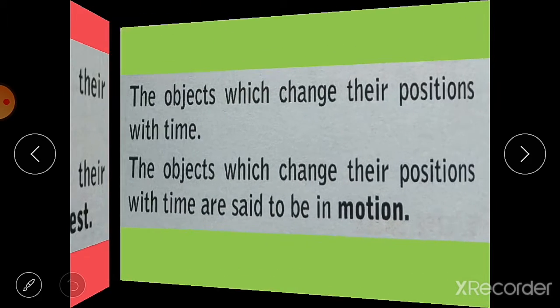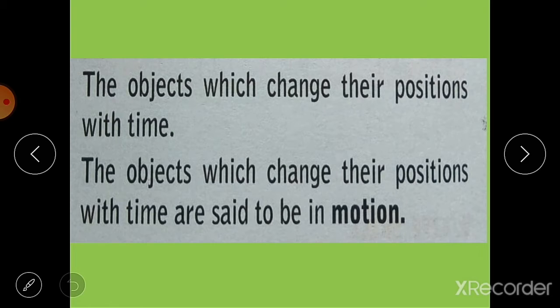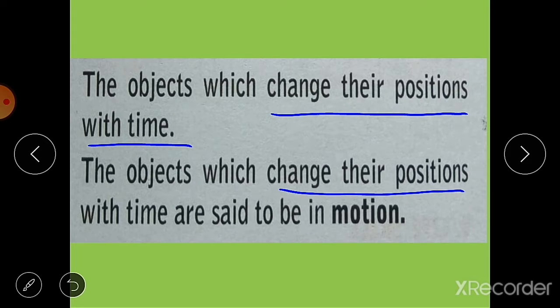The second type of objects are the objects which change their positions with time. Means they are moving from one place to another place. So the objects which change their positions with time are said to be in motion. Objects that are not changing their position are at rest.